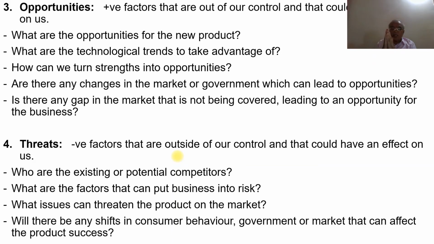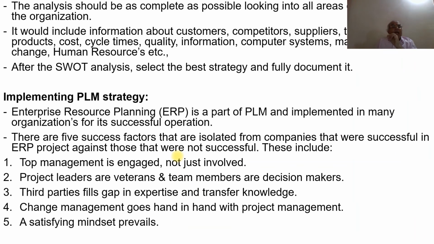So this is the SWOT analysis which is going to be carried out, and the analysis should be as complete as possible. It should be complete, looking into all areas of relevance to the organization. That means you should be able to address all the points in the analysis.